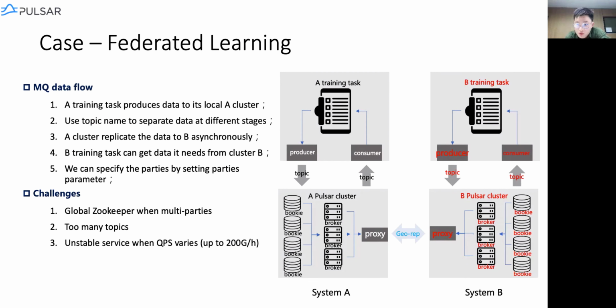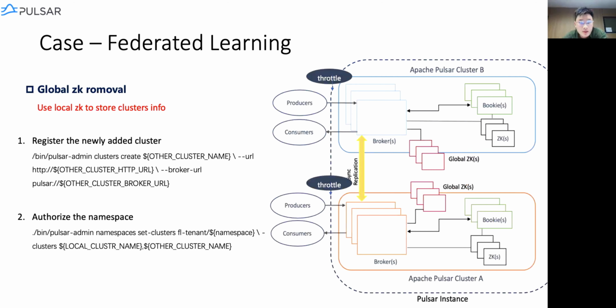Also, the topics will grow dramatically because we have so many stages during the training. Besides, the broker may be unstable sometimes because at different stages of training we have different QPS. If we have some errors during the process, the whole training work needs to be rerun.